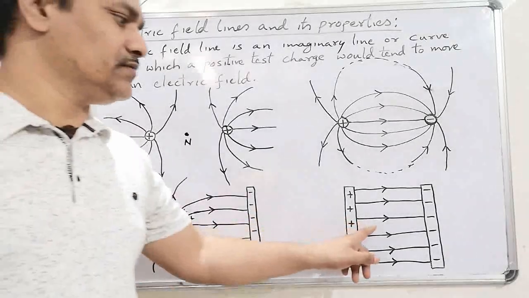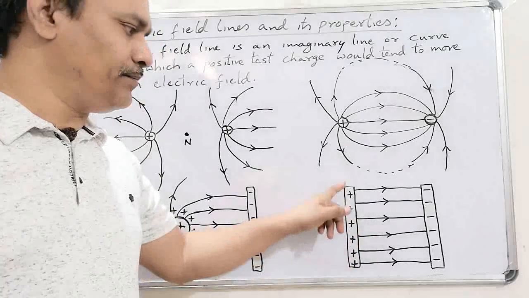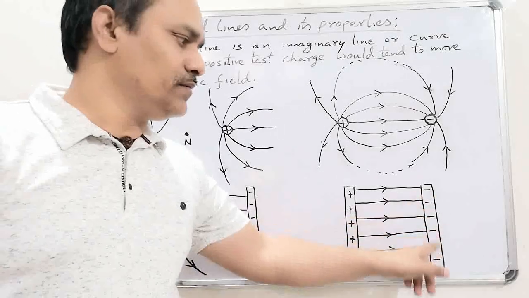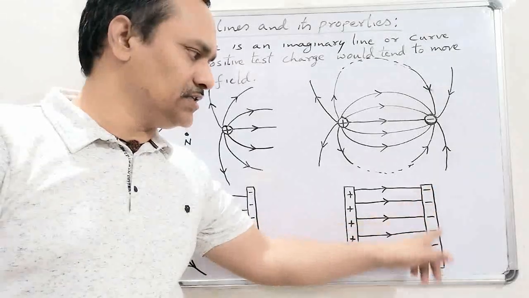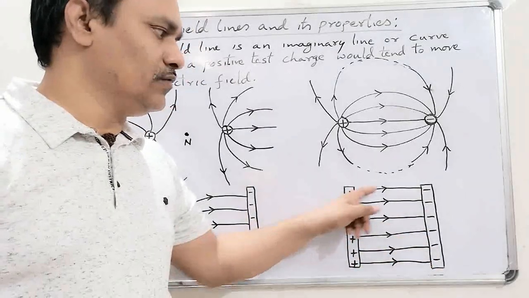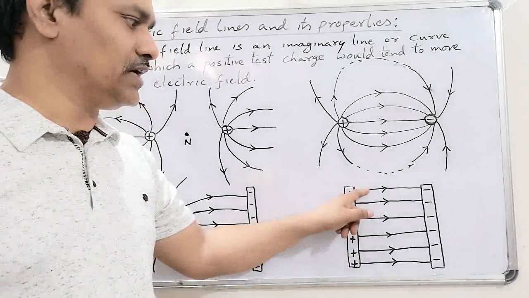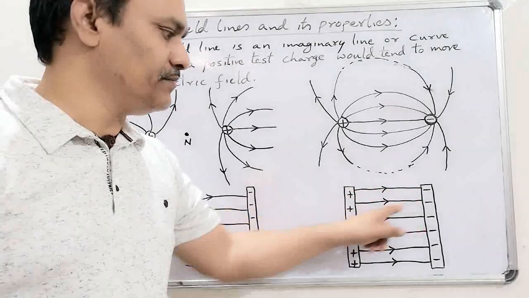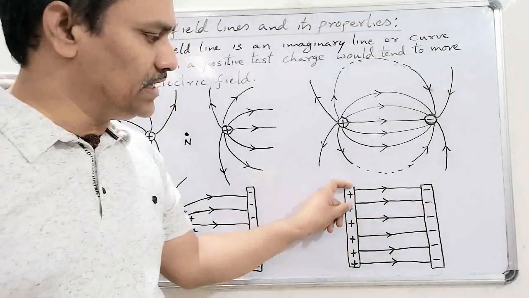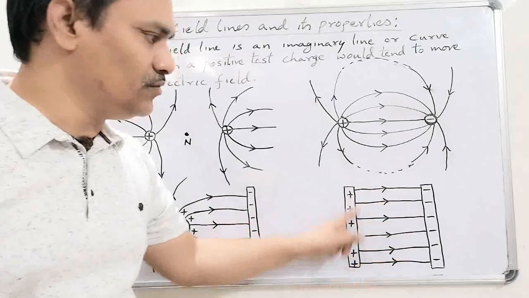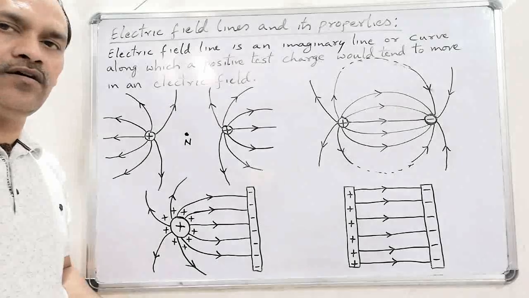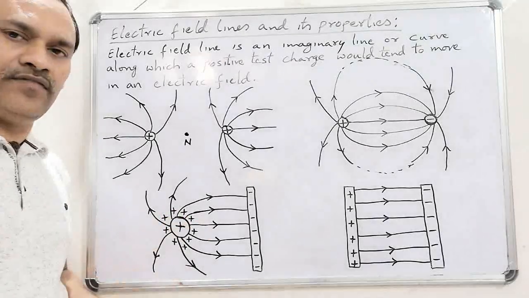Now look at this fourth diagram. In this diagram, we took a uniformly charged positive plate and a uniformly charged negative plate. So between these two charged plates, we obtained a uniform field. Look at this, the field lines' length is same, direction is same from positive to negative, and they are equally spaced. So this is a uniform electric field. In this way, we can draw the field lines for any kind of electric field.